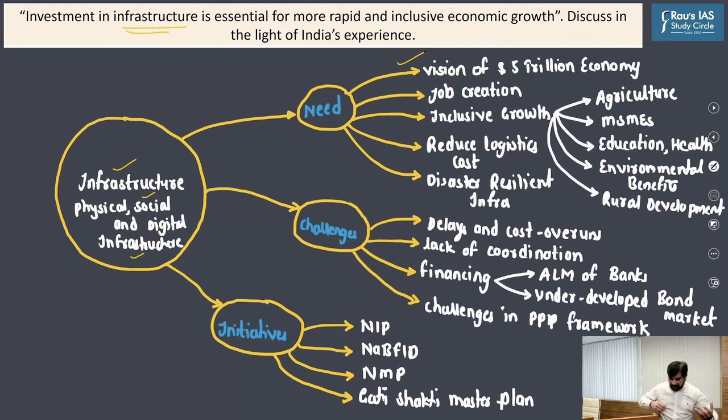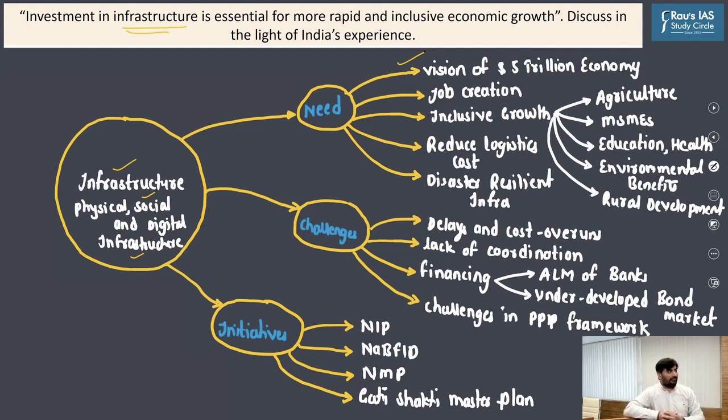So if the government is spending more money on creation of infrastructure, automatically demand for iron, steel, cement, electricity will increase, demand expenditure will increase. At the same time, we will be able to crowd in private sector investment, right?